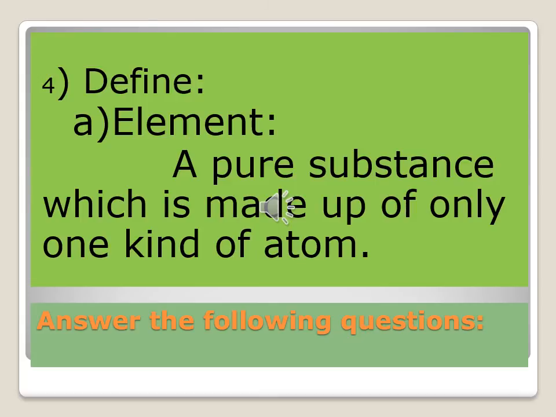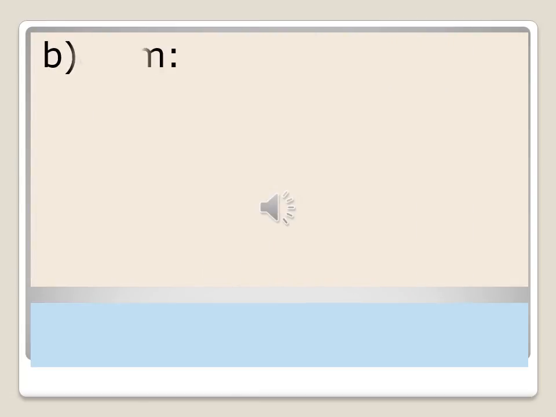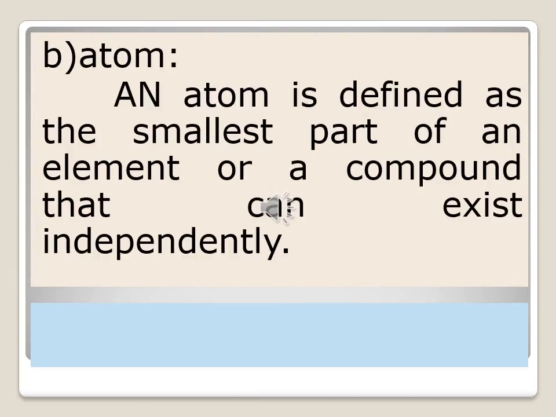Continue this question. Define element. A pure substance which is made up of only one kind of atom. Right, fast. Then we will go to the next question. Now, second, define atom. An atom is defined as the smallest part of an element or a compound that can exist independently. Right, fast, children? Then we will go to the next question.